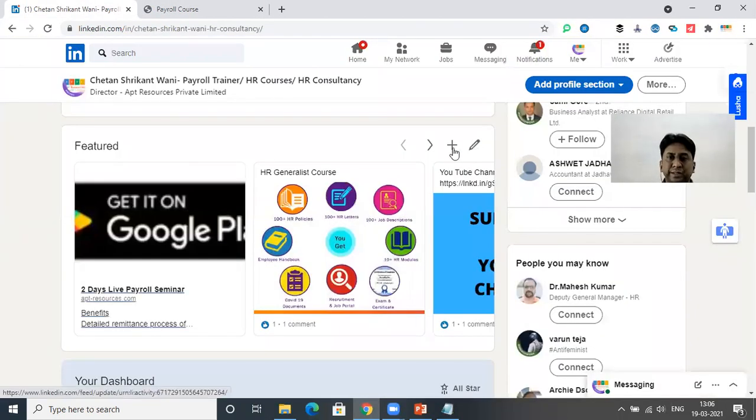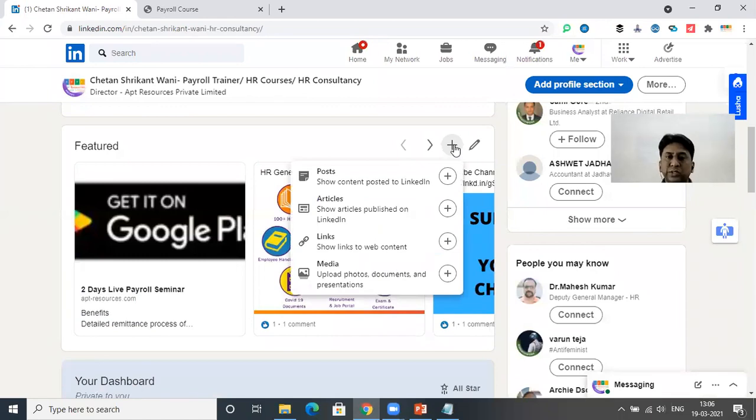So coming back to the LinkedIn profile again, how to write this? There is a plus symbol. To add this, there are 4 ways: posts, articles, links, and media. So post it and just add it here, write an article and add it here, or just show the link as I have shown. I have shown my website link here, and through that you can add it. Also, you can upload any media.